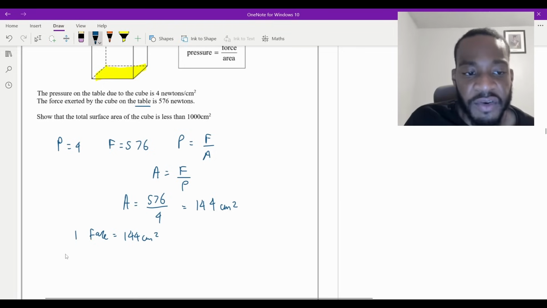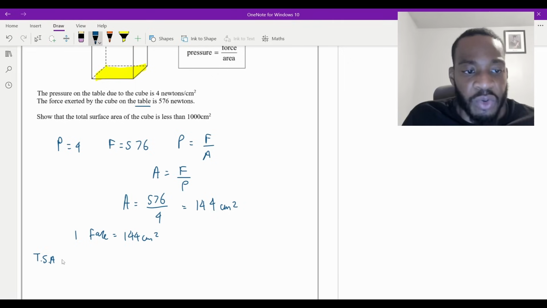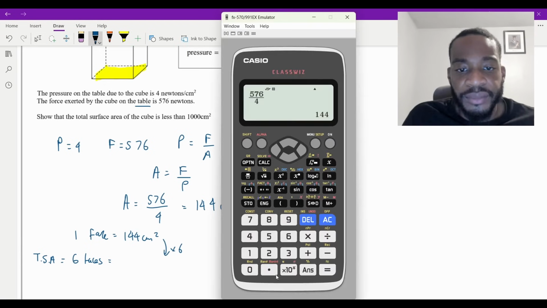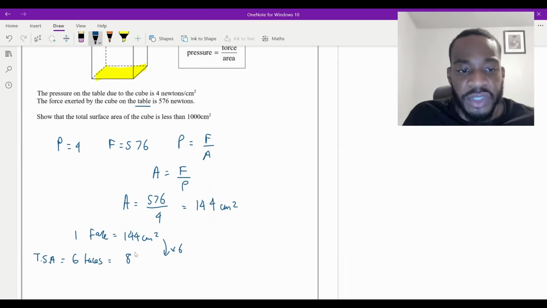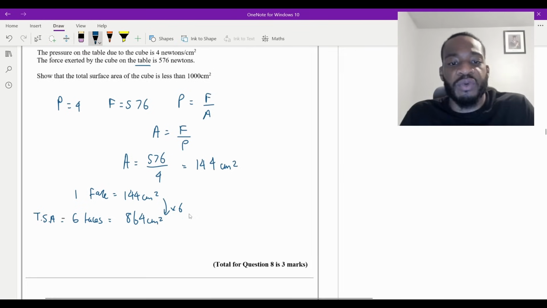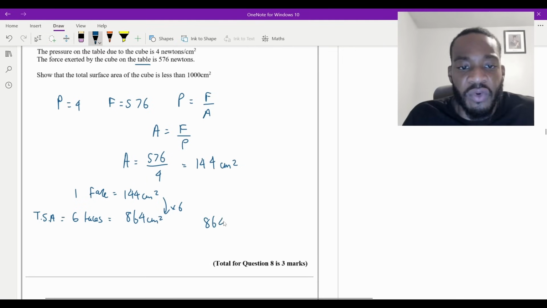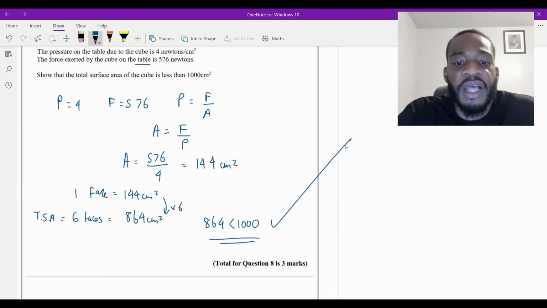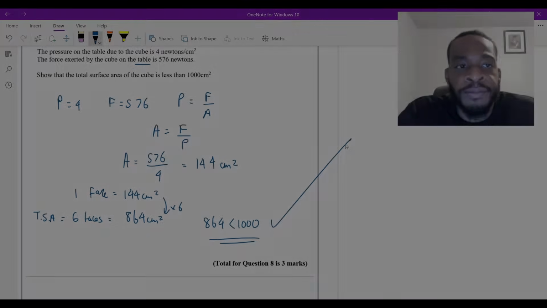So the total surface area, TSA, is going to be 6 faces, so we just times that by 6. 144 times 6 is equal to 864 centimeters squared. It says show that this is less than 1,000. Well, that is less than 1,000, isn't it? So you say 864 is less than 1,000. And that's it. Done. That's question 8 finished.